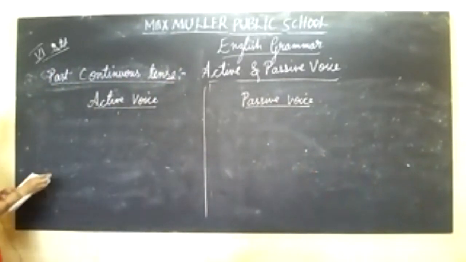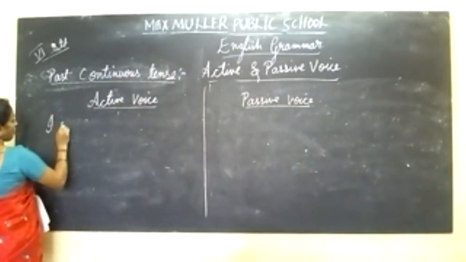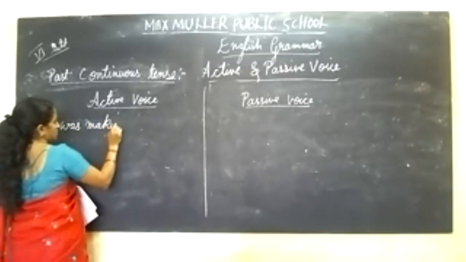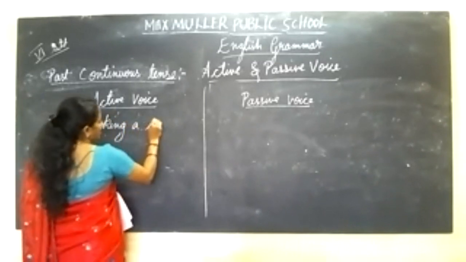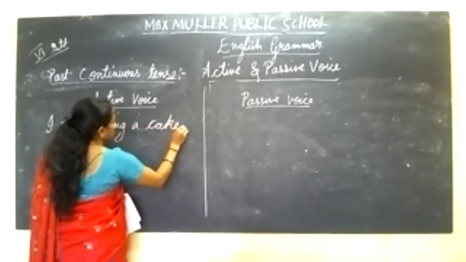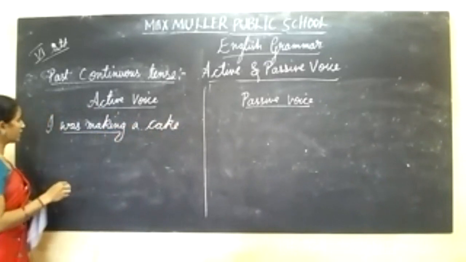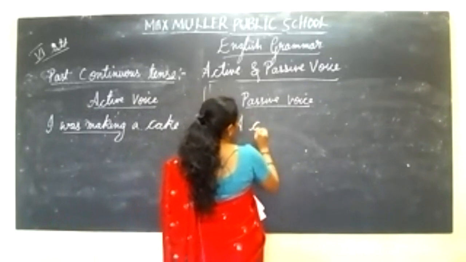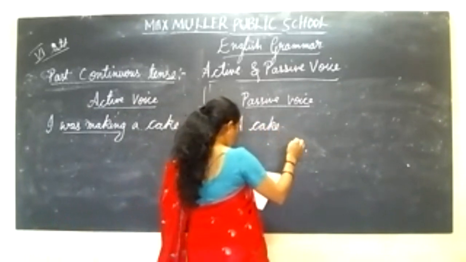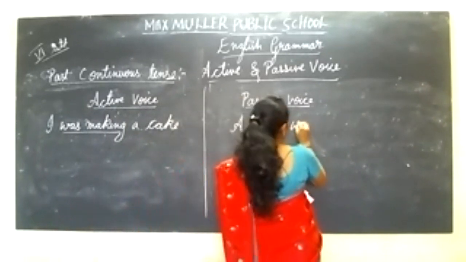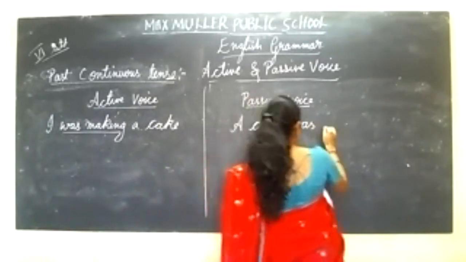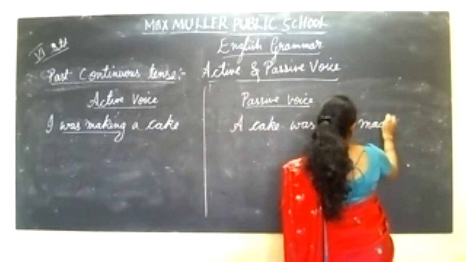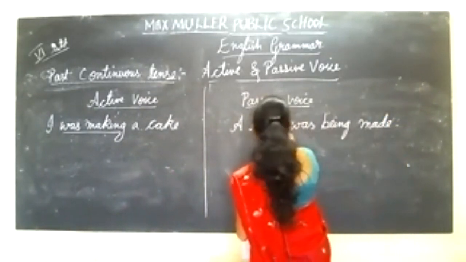I was making a cake. Was making a cake, active voice. In passive voice, a cake was being made. Was being made.